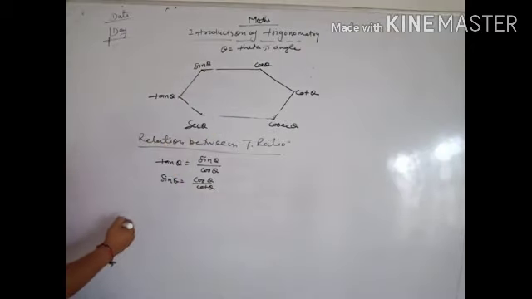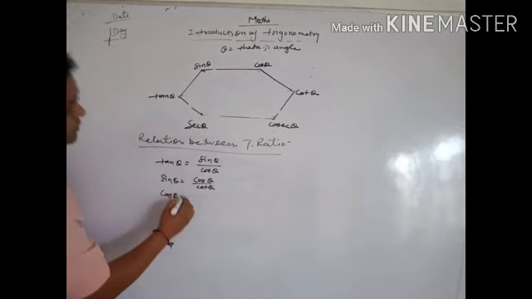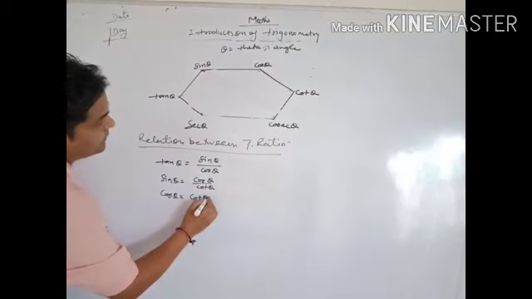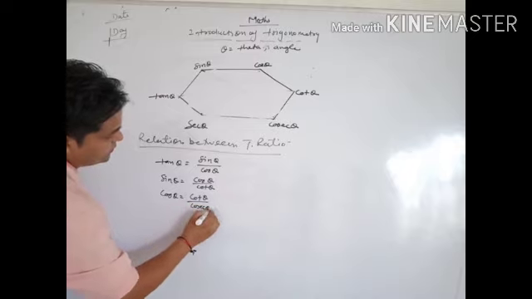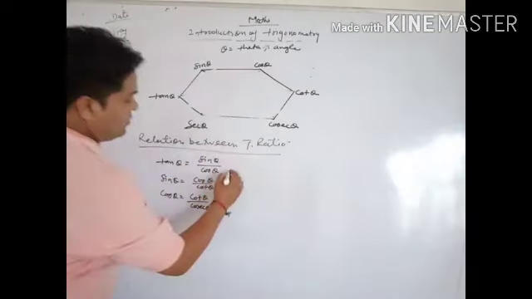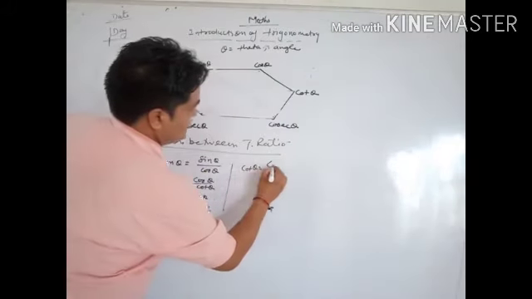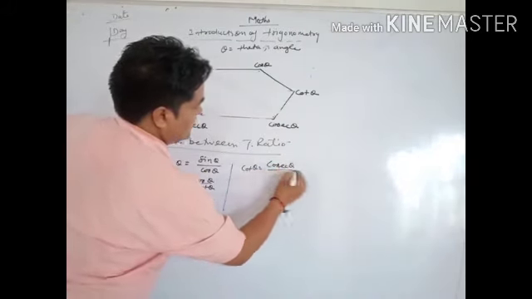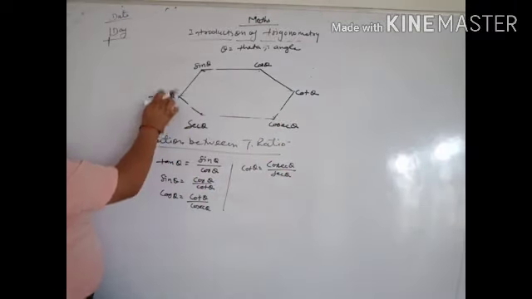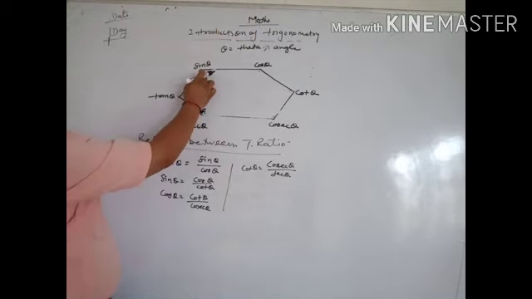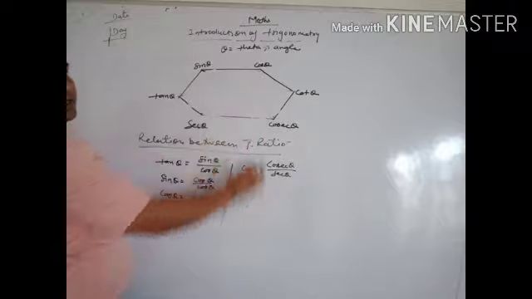Cos theta equals cot theta by cosec theta. Next, cot theta equals cosec theta by sec theta. We take the first as the first part, next the numerator is the second, and the denominator is the third.